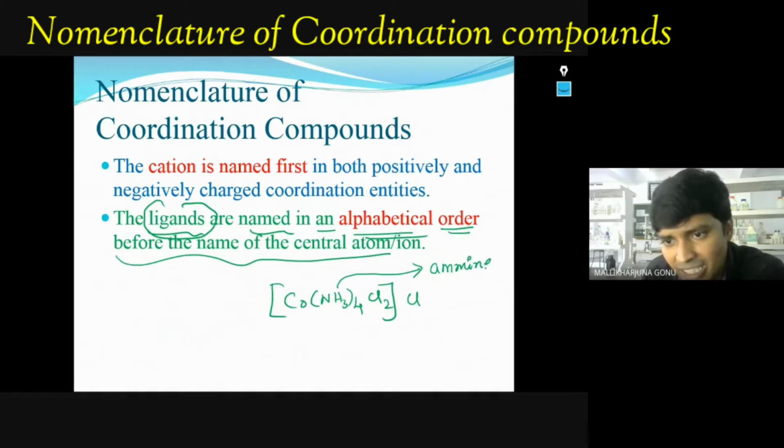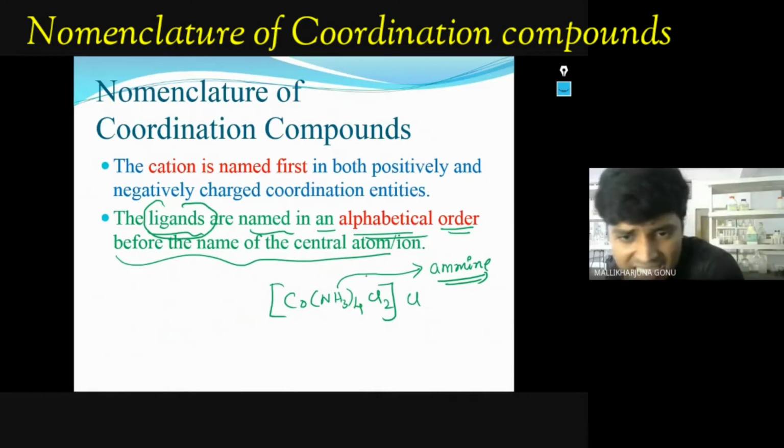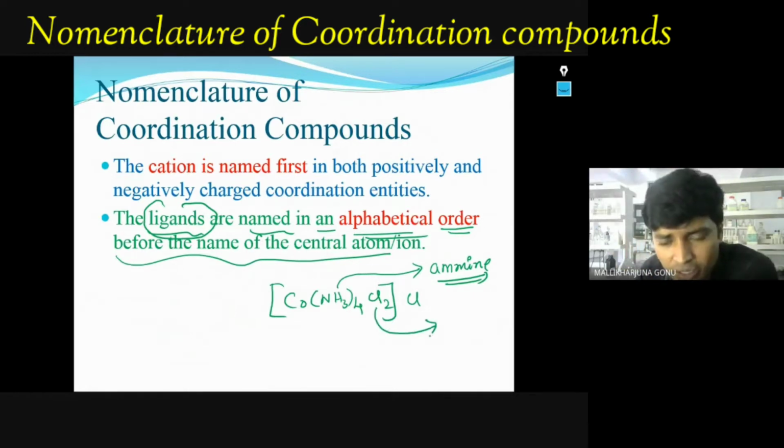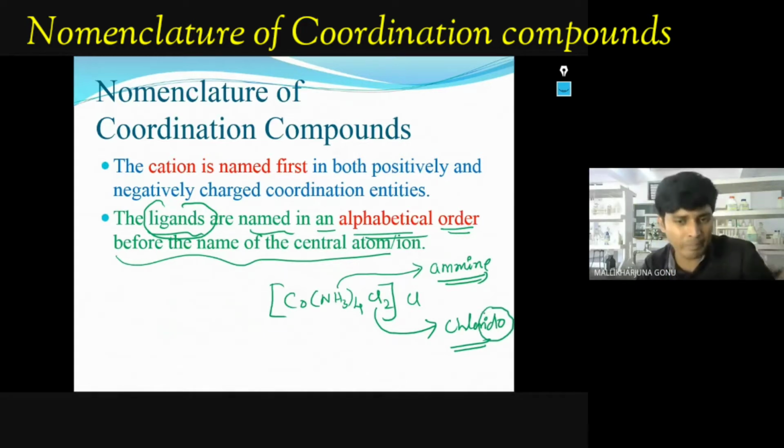We have to use amine. I will give you these names, and you have to remember them. Ammonia you have to call amine. Chlorine you write as chlorido. Usually anionic ligands end with ido. For neutral ligands the name stays the same, but ammonia is an exception and is called amine. For water, we call it aqua.